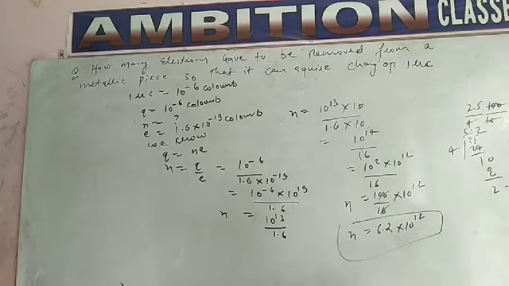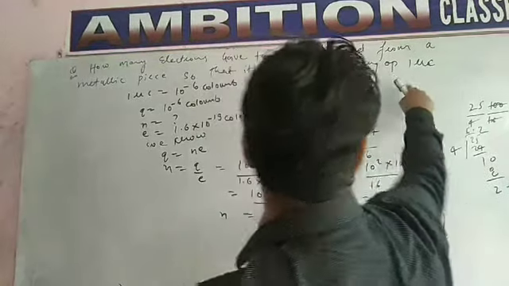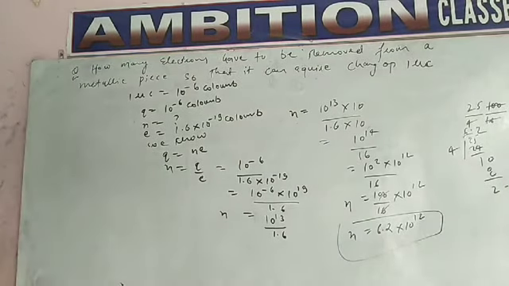How many electrons must be removed? 6.2 into 10 power 12 electrons must be removed so that it will acquire a charge of 1 microcoulomb. Okay, students, just take it.